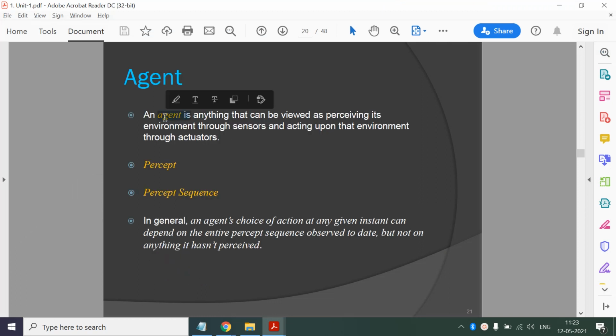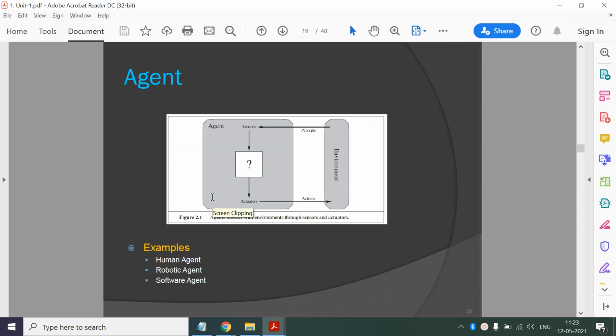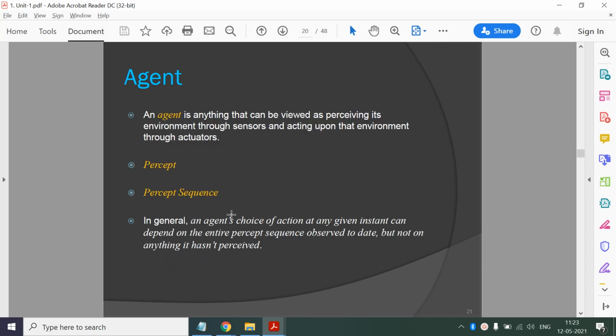Okay, so what is the definition of agent? Agent is anything that can be viewed as perceiving its environment through the sensors and acting upon that environment through actuators. Okay, so this is the description of this diagram.